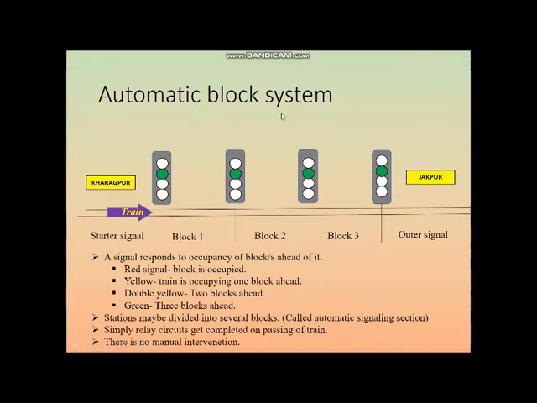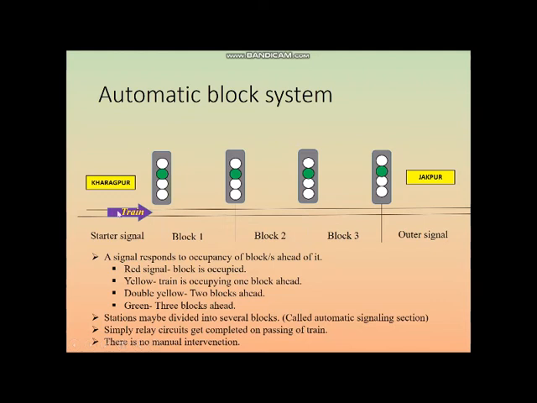This kind of block system is now popular. Either these blocks are manually controlled by the station master present at the previous station, or they are automatically controlled. Every block has one signal before it, and this signal will inform what is the occupancy of this block or the blocks which are ahead of it.